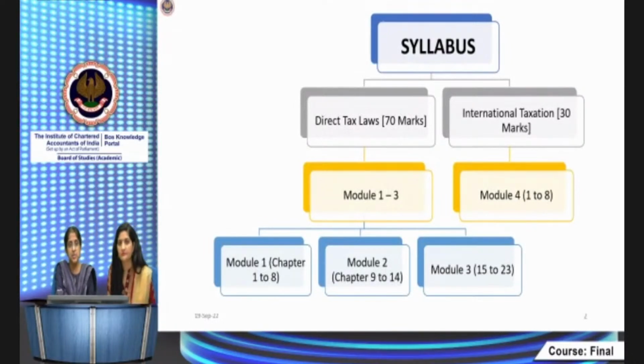The syllabus of the paper is direct tax laws and international taxation. Direct tax laws is for 70 marks and international taxation is for 30 marks. As far as your study material is concerned, the October 2021 edition of the study material is relevant. It comprises 4 modules. Modules 1, 2, and 3 relate to direct taxes, and module 4 relates to international taxation.